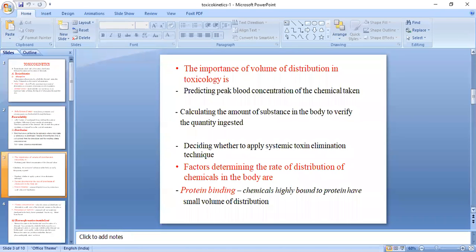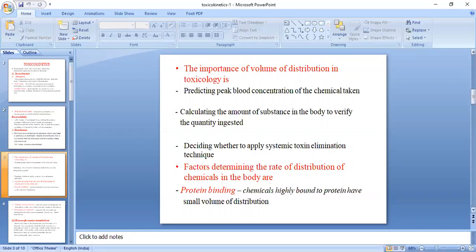In protein you have inter and intra bonding of the chemicals, so some of the chemical may bind intramolecularly, and there is some chance of the molecule binding intermolecularly.